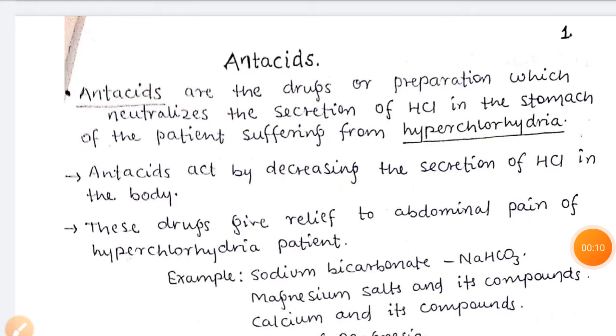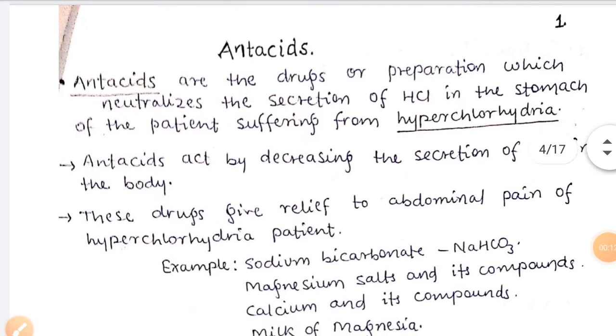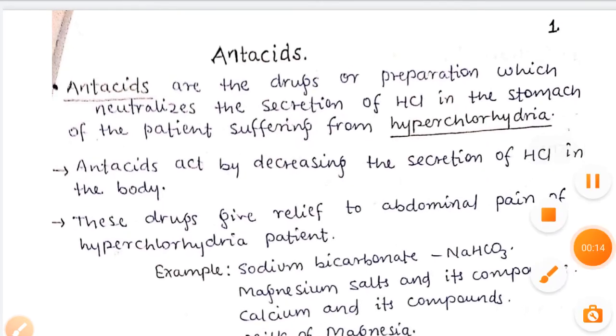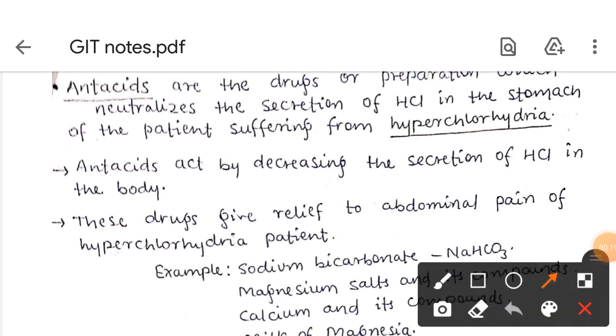Today's topic is antacids. Antacids are the drugs or preparations which neutralize the secretion of hydrochloric acid in the stomach of the patient suffering from hyperchlorhydria. As we all know, we have HCl in our stomach. So if there is excess HCl, then we use antacid to neutralize the excess amount of HCl.